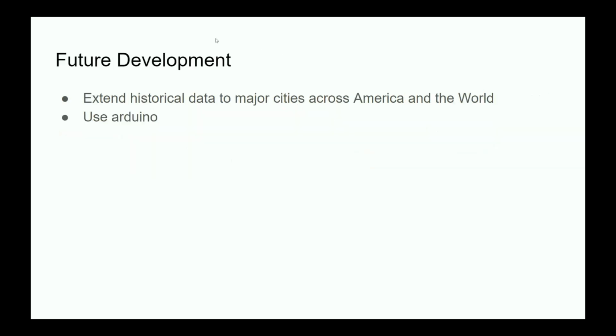Some future development: right now, the temperature and humidity historical data is limited to LA. One way to improve this would be by taking in other major cities from across America and the world. This would allow the machine learning to be more accurate and more applicable to places other than LA.